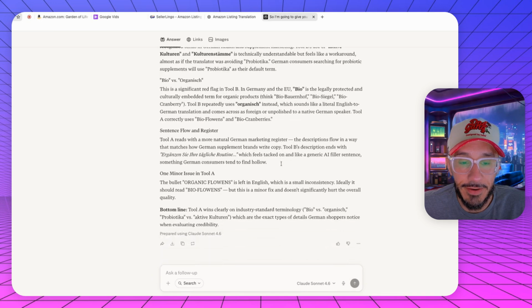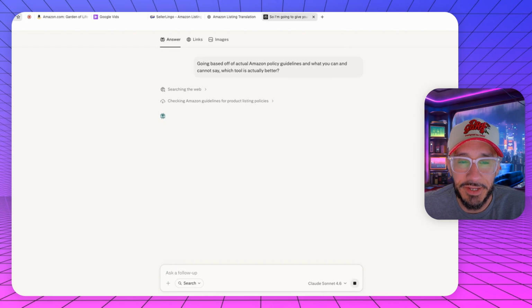Okay, so let's see here. A wins in terms of, okay. So going based off of actual Amazon policy guidelines and what you can and cannot say, which tool is actually better? Let's see what it says.